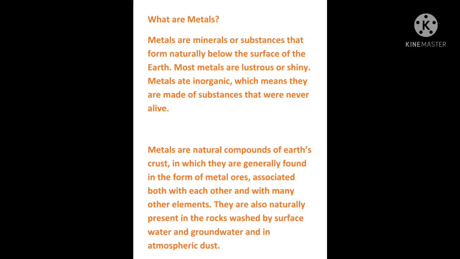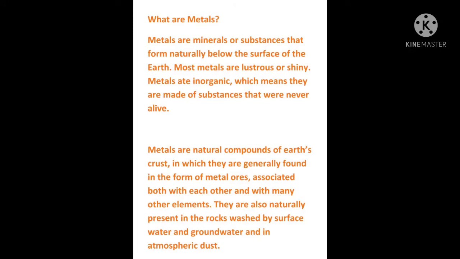They are also naturally present in the rocks washed by the surface water and groundwater, and in the atmospheric dust. I hope you have understood about the metals and where they are found.